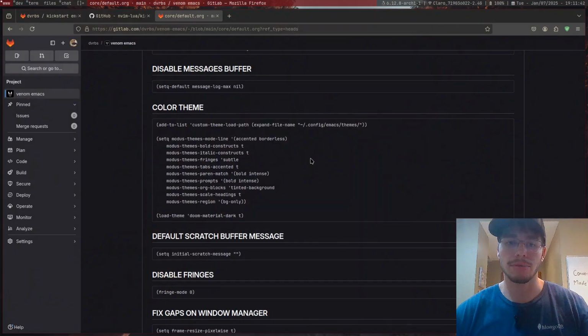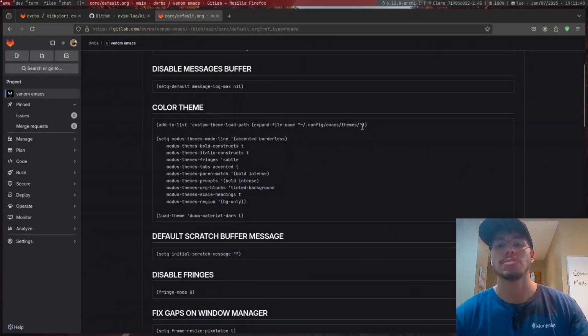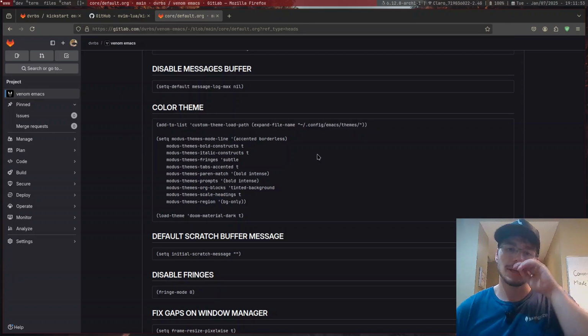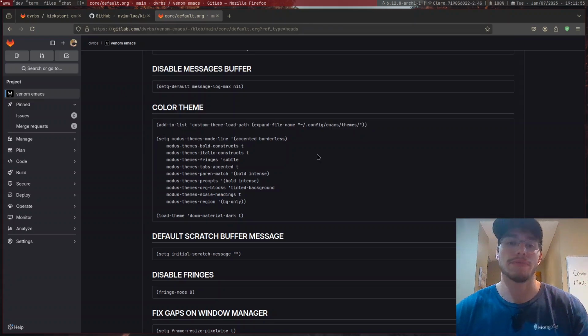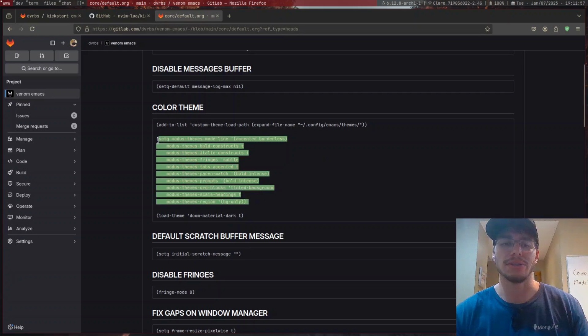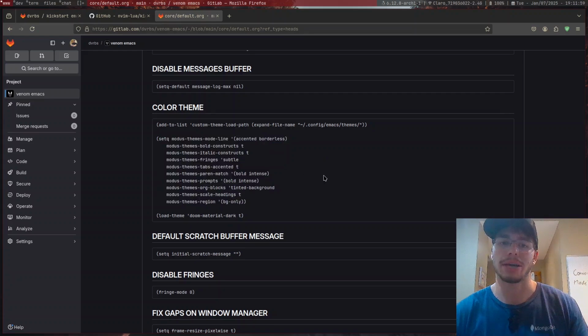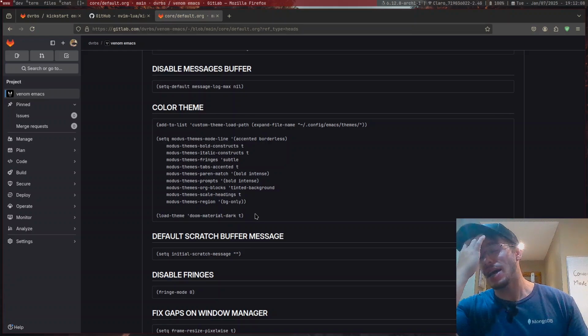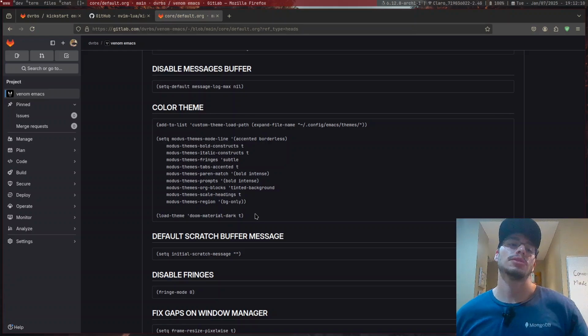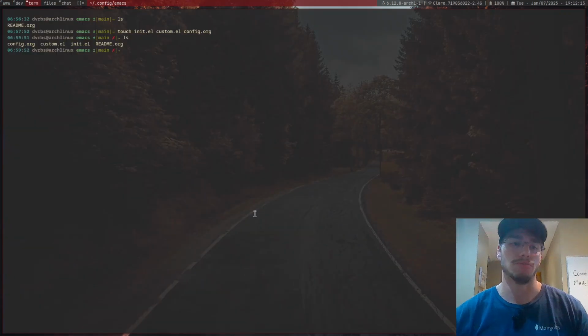So what I'm going to do now is I just need to load the theme, which is something interesting for us to take into account. This is probably going to be something that I'm not going to use anymore, that is to have a custom directory with themes that I would just download or whatever. And here I did the modus vivendi, whatever. I was a weird guy back then. What I'm going to do now is just call the load theme function and say, well, load a theme, and that theme will no longer be new material for the moment. That theme that I'm going to be using now is probably just the dark or blue, whatever I called it.